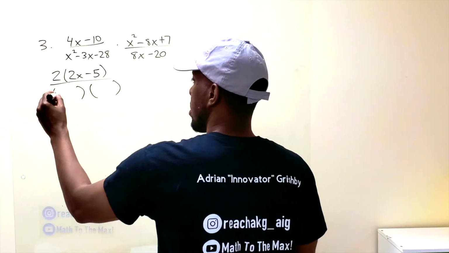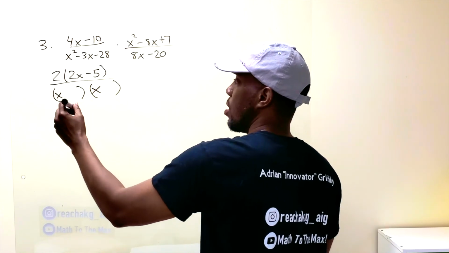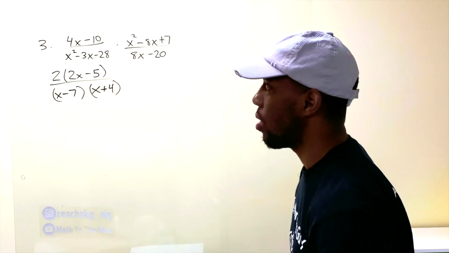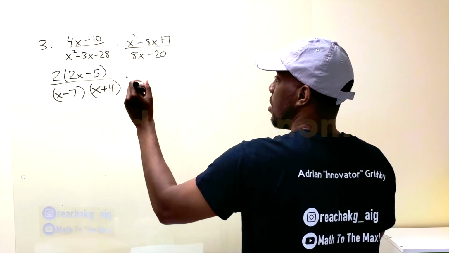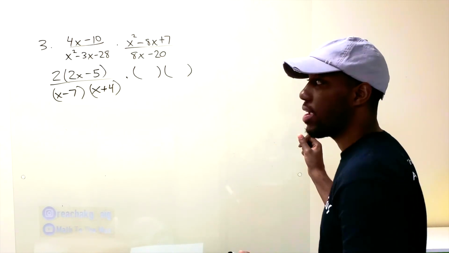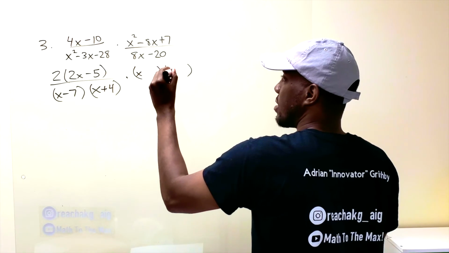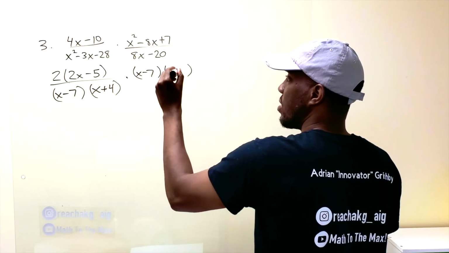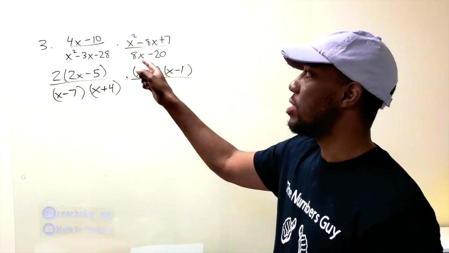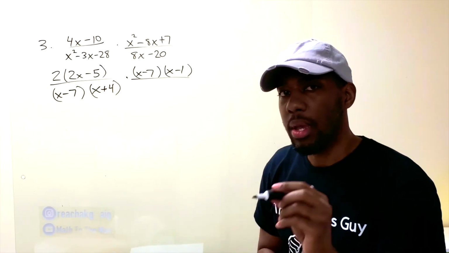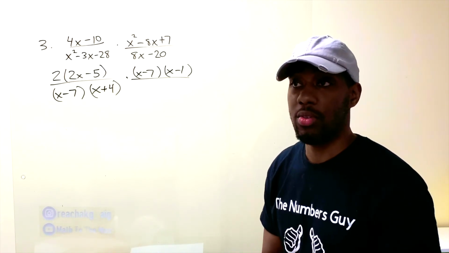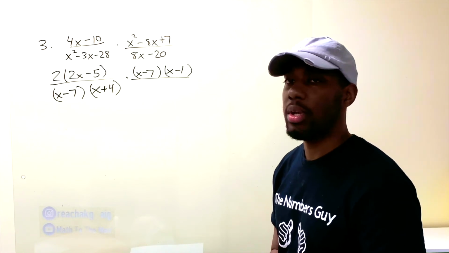That's going to be x and x, give me x squared. The two numbers are minus 7 and plus 4. All right, check the other side. What are the two numbers that multiply to give us 7 but add to give us negative 8? That's x and x. The two numbers are negative 7 and negative 1. At the bottom, this is the greatest common factor. You should be able to identify what factoring method am I using. Once you are able to do that, you factor it, cancel.